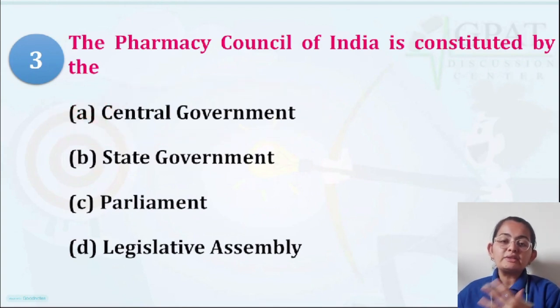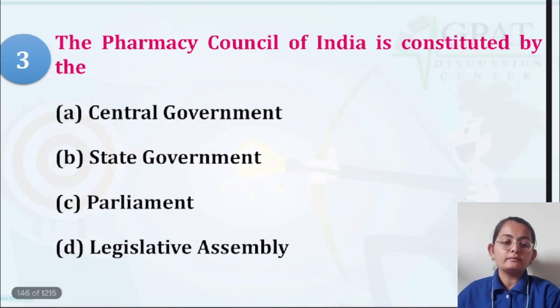When I talk about the state pharmacy council specifically, it is constituted by the state government rather than the central government. You must be very clear about what is central government and what is state government. The central government is the body or organization which looks over all of India at the national level, whereas the state government is associated specifically with a particular state.